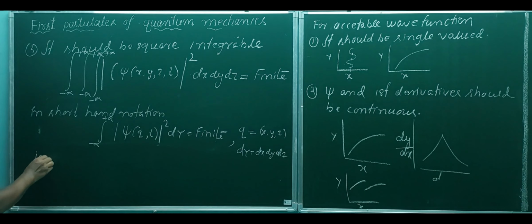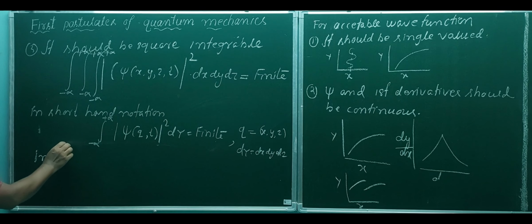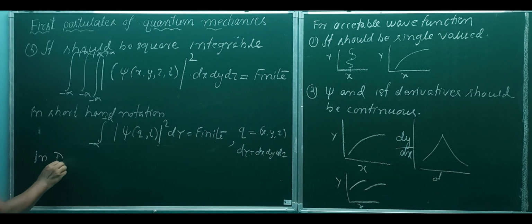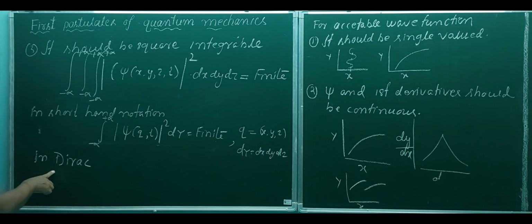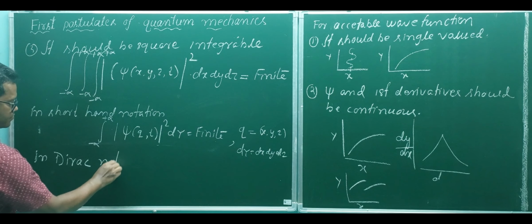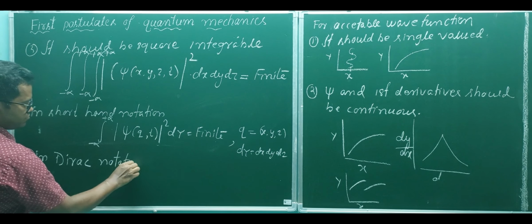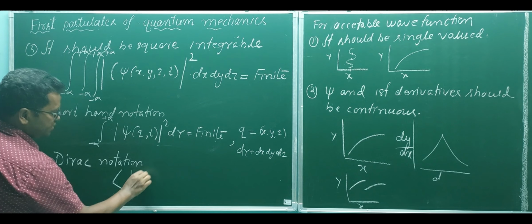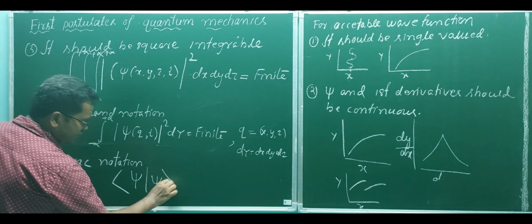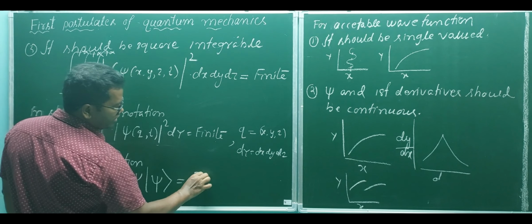In Dirac notation, it should be written like this: the inner product of psi with psi should be finite.